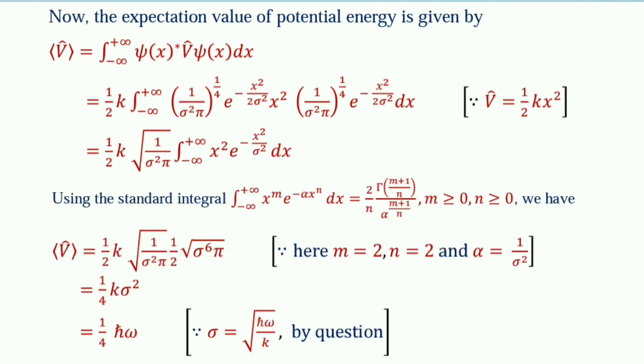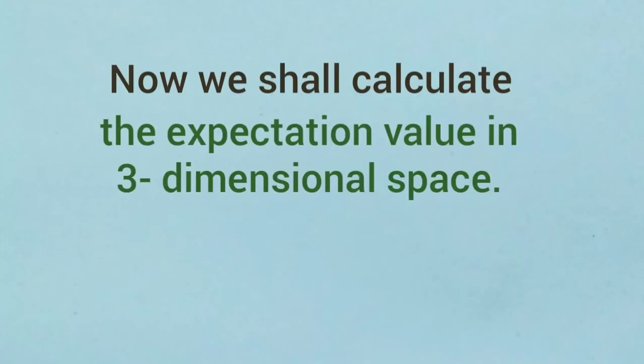Using this standard integral, we have V expectation equal to 1/4 k sigma square equal to 1/4 h-bar omega, since by the question sigma equal to root over h-bar omega by k. Now we shall calculate the expectation value in three-dimensional space.